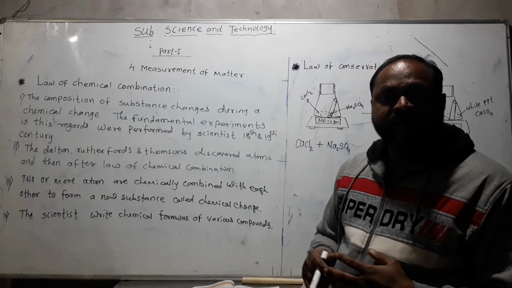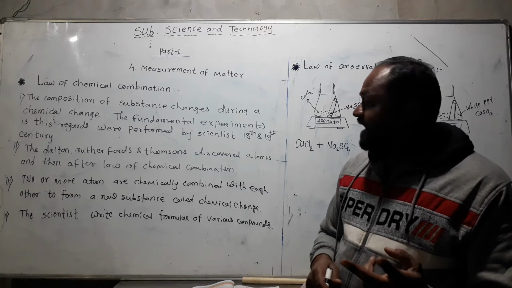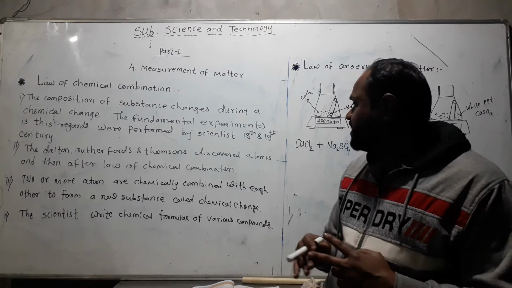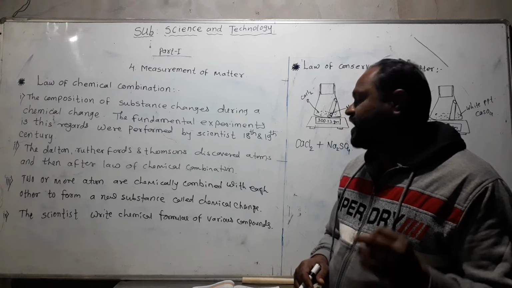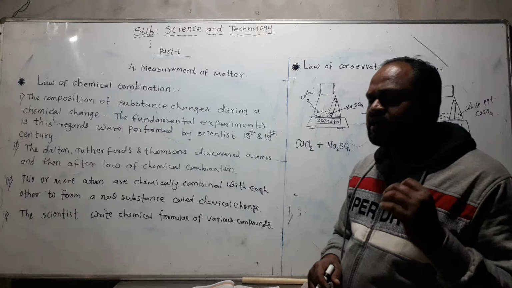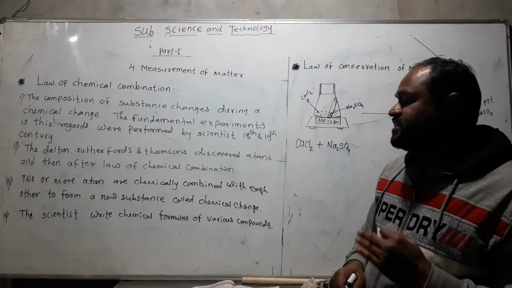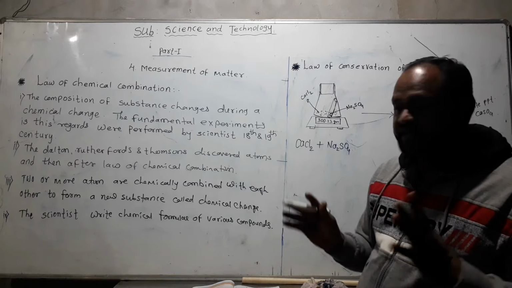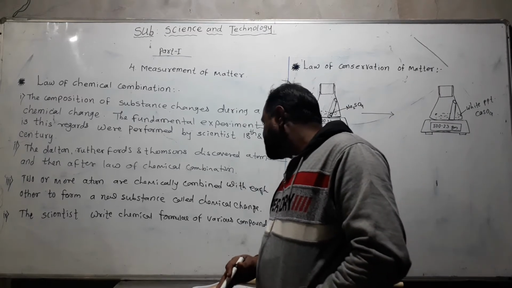What is meant by the law of chemical combination? When two or more different atoms chemically combine with each other, a new substance is formed, and the change in the composition of matter is permanent. It is called a chemical change, and also chemical combination. Now the scientists wrote the chemical formulae of various compounds.